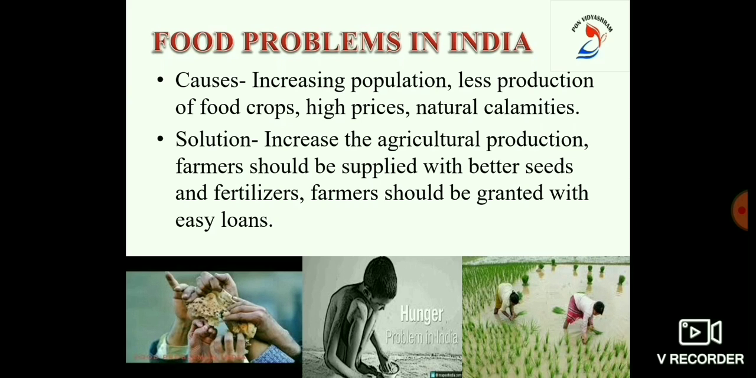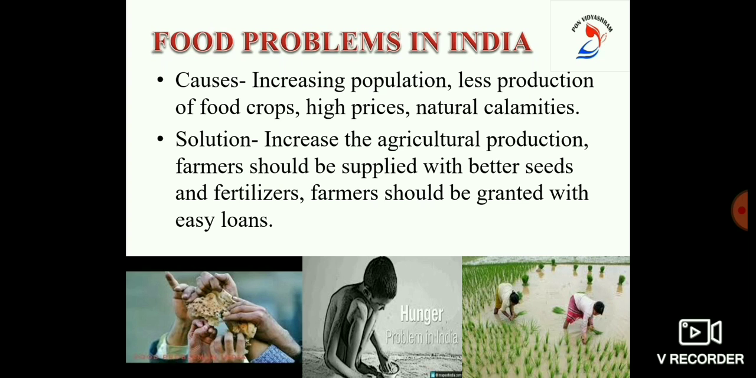There are many reasons for this problem. One of the main reasons is increasing population. Secondly, less production of food crops. In addition, high price, less rainfall and natural calamities are the reasons for this problem.